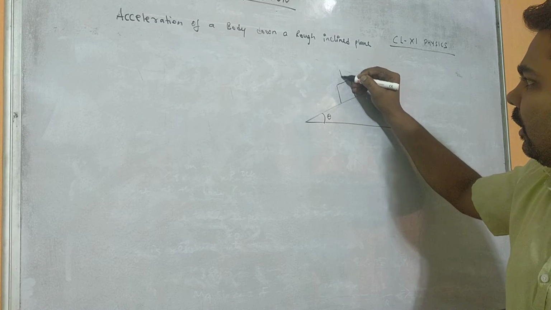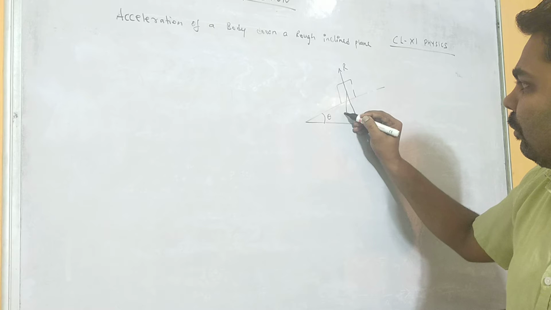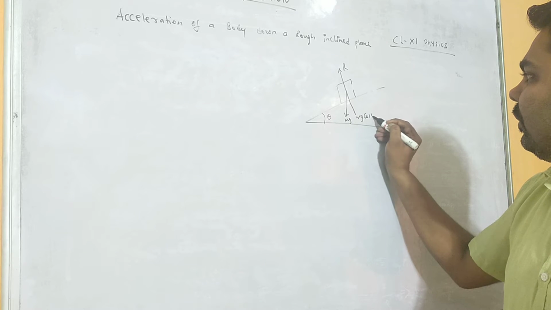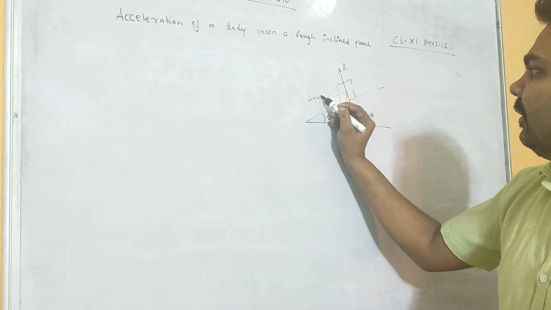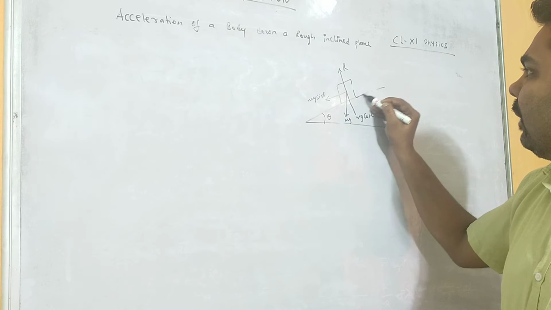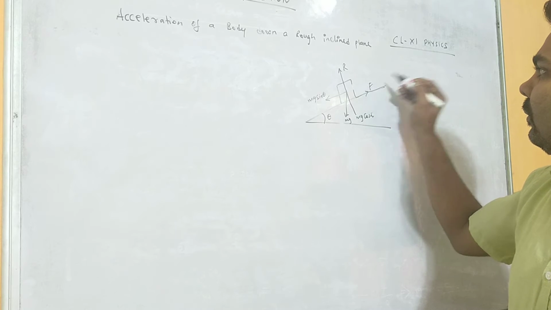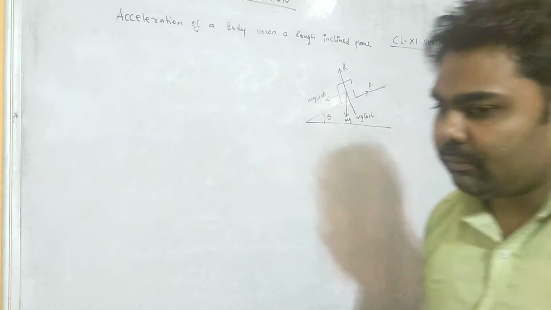So a reaction force will be acting in the upward direction and the weight of the body, mg, is acting downward, resolved into mg cos theta and mg sin theta, and what is acting in the backward direction is the frictional force, right?